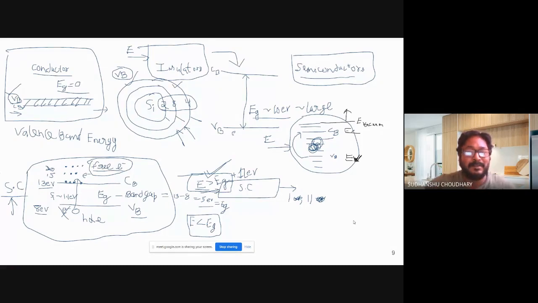But this is a simplistic picture. This is not that complex. This is not in 3D. It's only showing you just one direction, right? And only one band, one EK band, is being taken. So in EK, K is in 3D, that is X, Y, Z. That is why you will see many bands crossing each other. But here the things are made more simple, and we are only considering one EK, that is only in one direction. Let us say X. So it is EKX.